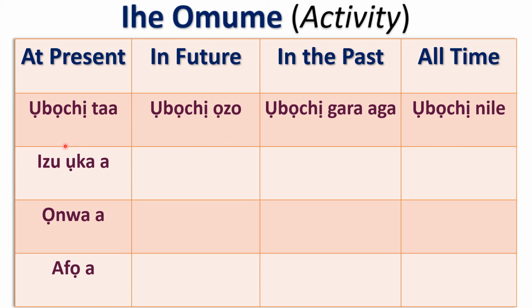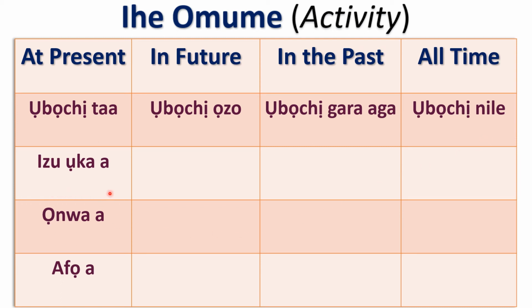So we're exploring ụbọchị. Ụbọchị taa means today, right? Then ụbọchị ọzọ means the next day, right? So which is in future. Then in the past, you have to say ụbọchị gara aga. So anytime you hear gara aga added to this, that means you're talking about the previous day, right? And all the time means ụbọchị niile. So it means every single day.